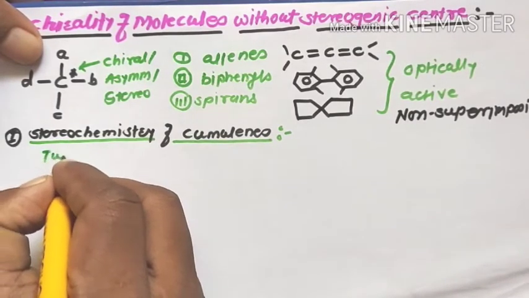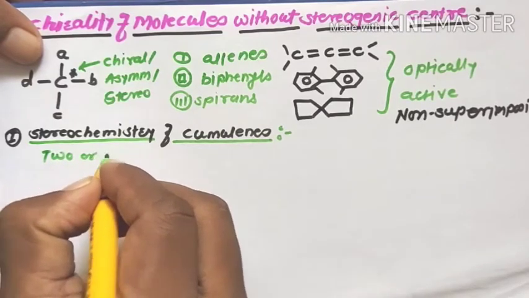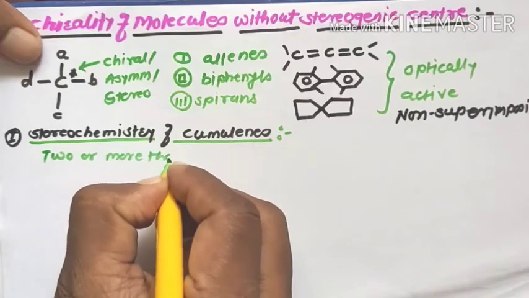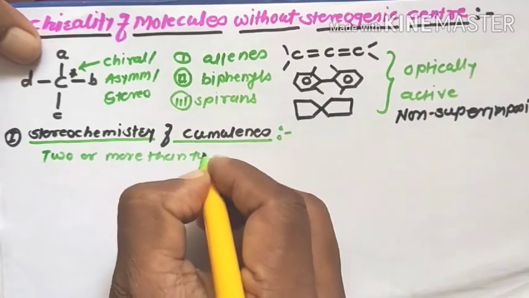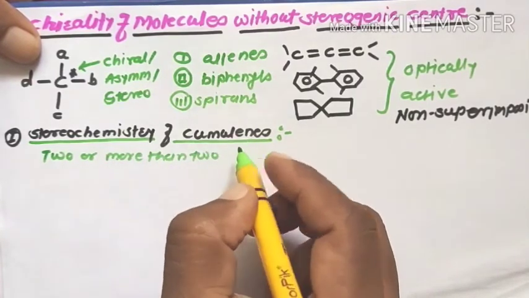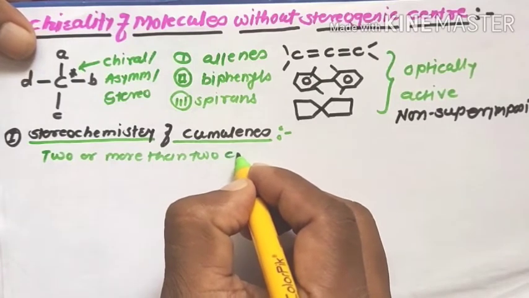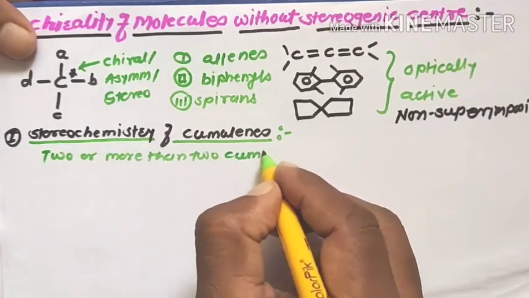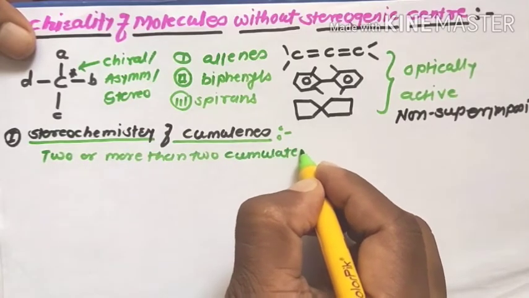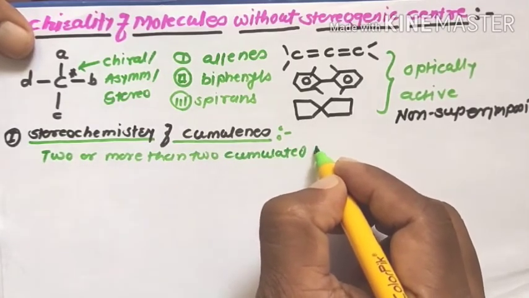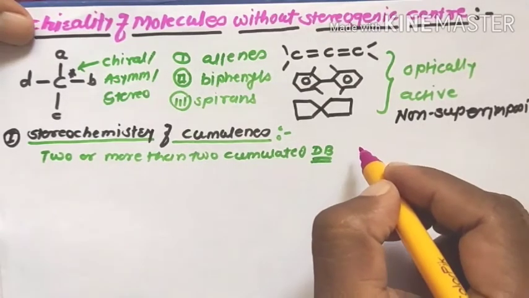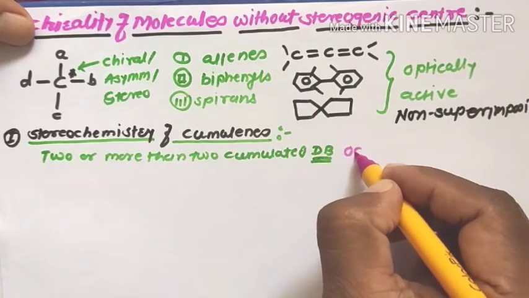They contain two or more cumulative double bonds.